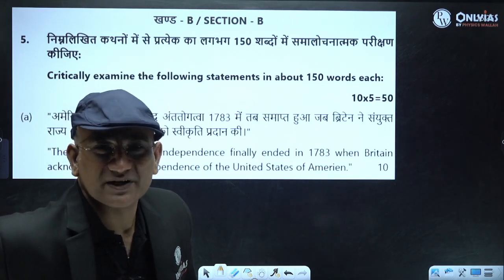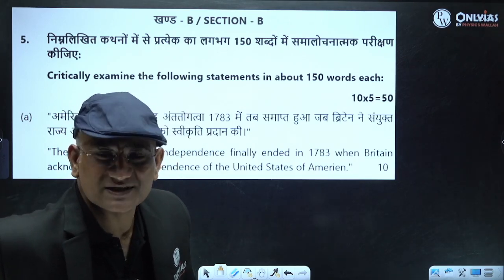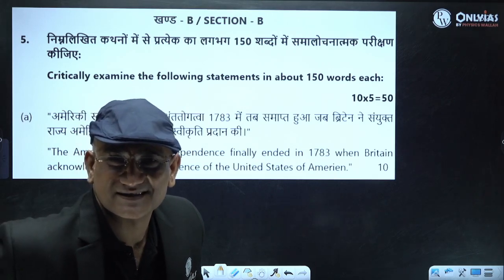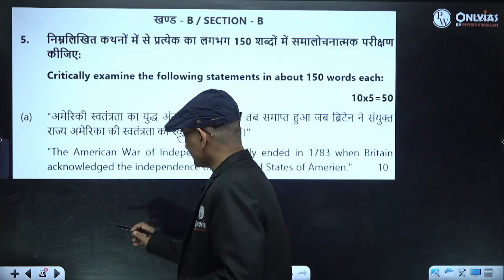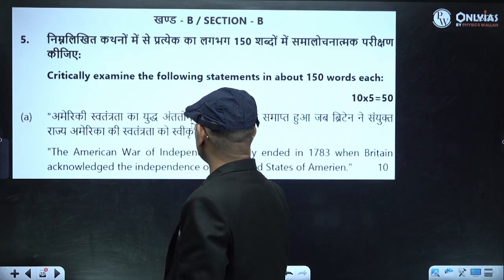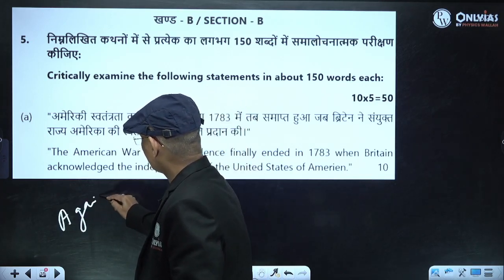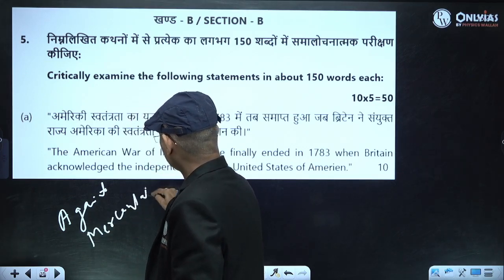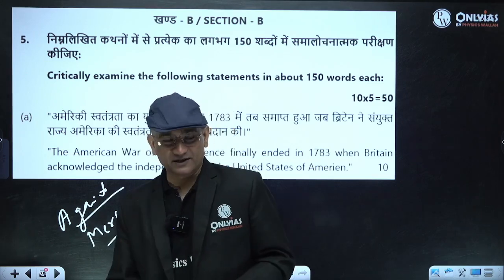Of course, the American War of Independence was because of the mercantile policy of the British. So there was a policy of mercantilism, and the American colonies reacted against it.